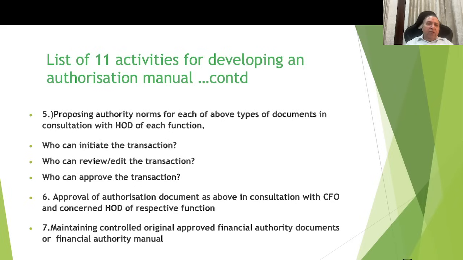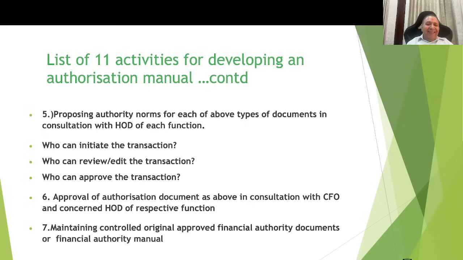Now, by segregation of duties, I mean that in this case, who can initiate the transaction, who can review and edit the transaction, who can approve the transaction, I mean the financial transaction. So these proposed authority norms must have separate columns for these, as will be seen in the next few slides. Number 6 is approval of the authorization documents as above in consultation with the CFO and concerned HOD of the respective function.